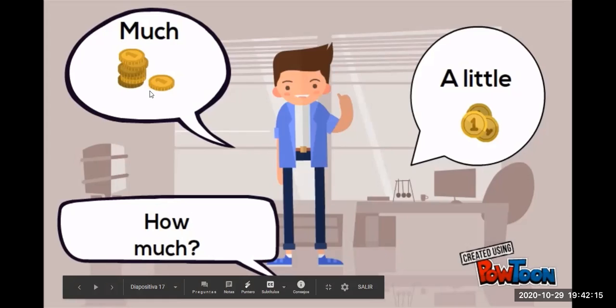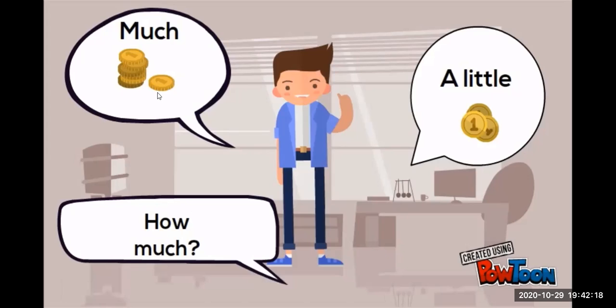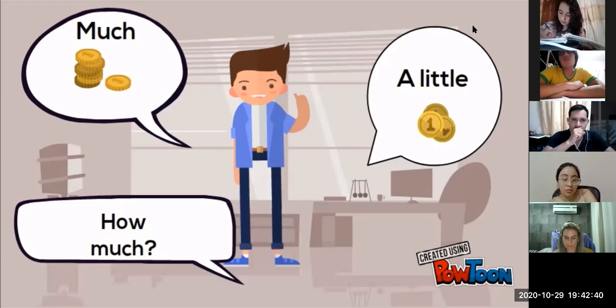I have too much money. You can say I have too much money. Yo tengo mucho dinero. I have much money. And then we have a little. I have a little money. Tengo poco dinero. Ahora vamos a cambiar la pregunta del agua. Remember, the last question I asked, how many glasses of water do you drink? Ahora voy a cambiar la pregunta y voy a decir, how much water do you drink? Vanessa?